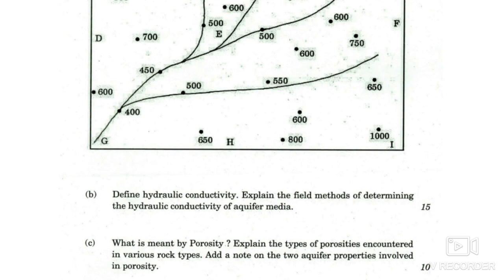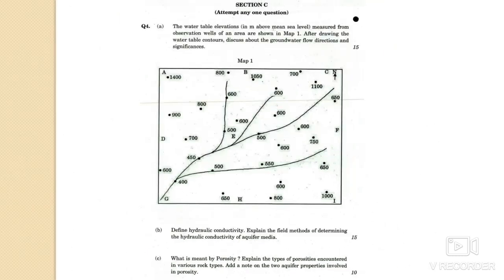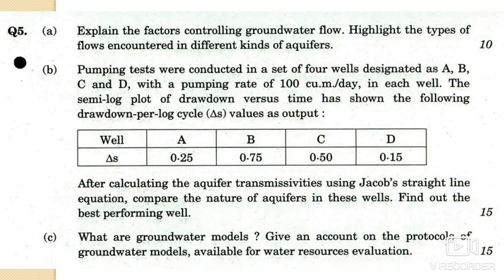Question number C, what is meant by porosity and explain the types of porosities encountered in various rock types. Then you have to add a note on two aquifer properties involved in the porosity. Okay, so that you have to discuss in detail. Question number 5A, that is explain the factors controlling groundwater flow and highlight the type of flow encountered in different kinds of aquifers. Okay, factors controlling the groundwater flow.